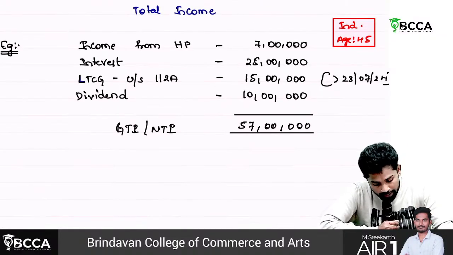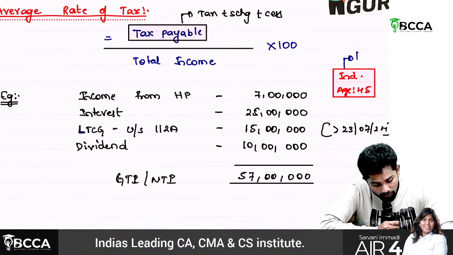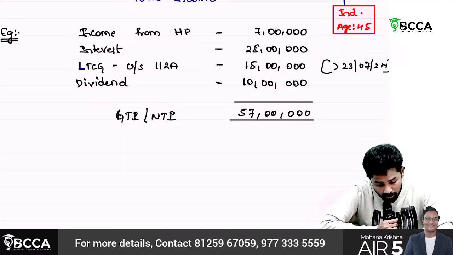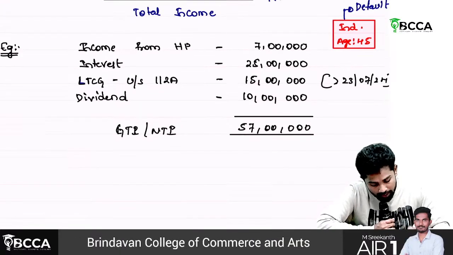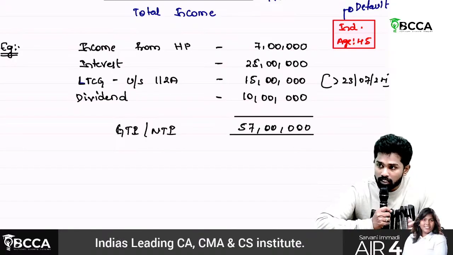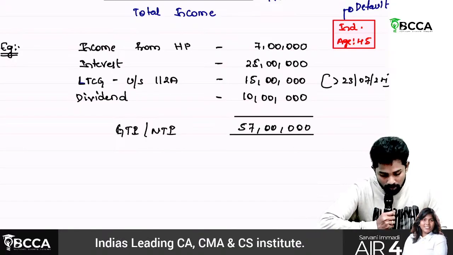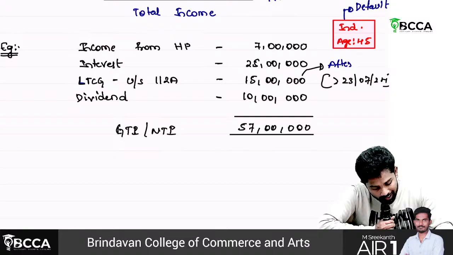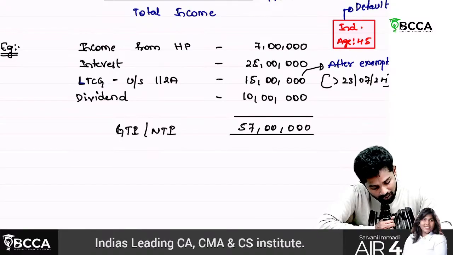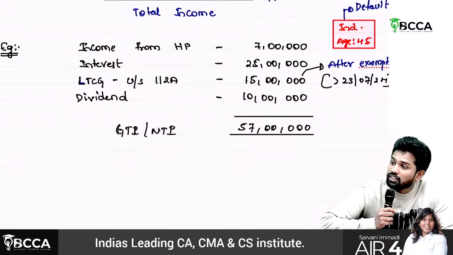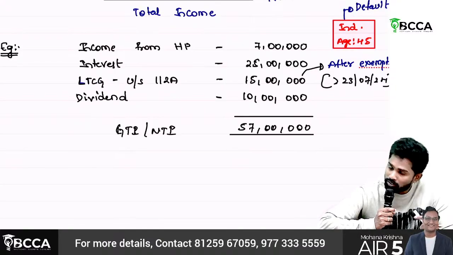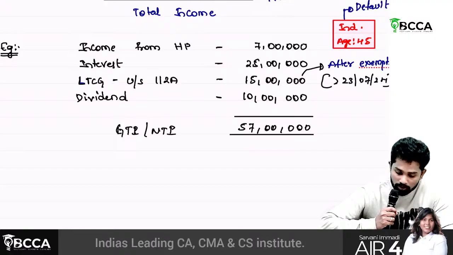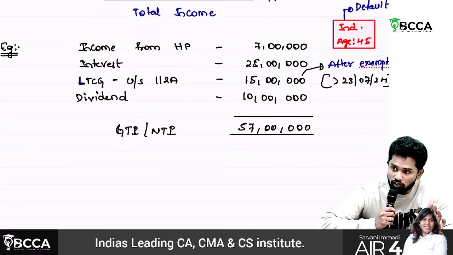Since currently default rates are applicable, I am taking default rates only as the main. But before that, on what do we need to calculate tax? Long-term capital gain is a special rate income, so we need to calculate tax on it separately. This 15 lakhs is after exemption; under long-term capital gains there is a 1,25,000 exemption. After 23rd July 2024, this 15 lakhs is taxable at a rate of 12.5%.